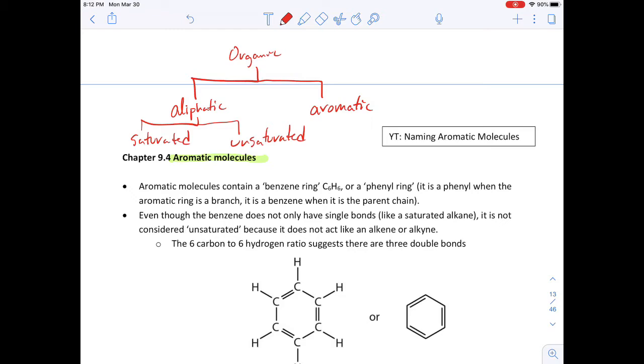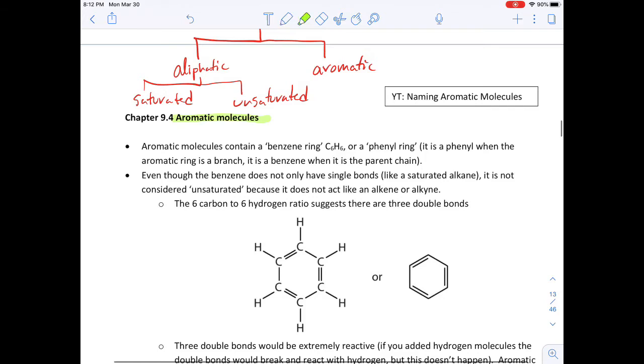And essentially, all aromatic molecules are going to have a benzene ring. And so a benzene ring is a 6-carbon ring that has the appearance of having alternating double bonds. And they're not really actually alternating double bonds, but the formula C6H6 is specific to the benzene ring or the phenyl ring.